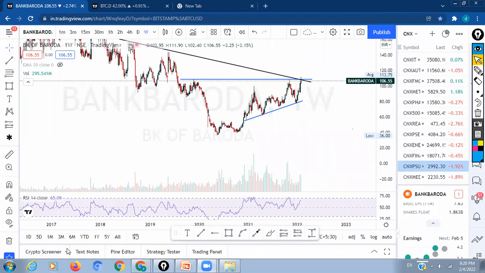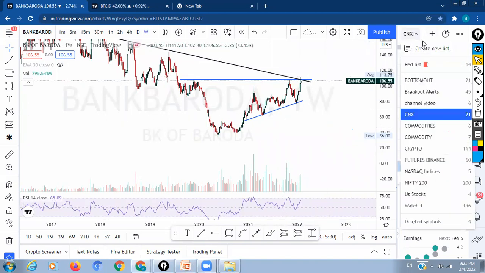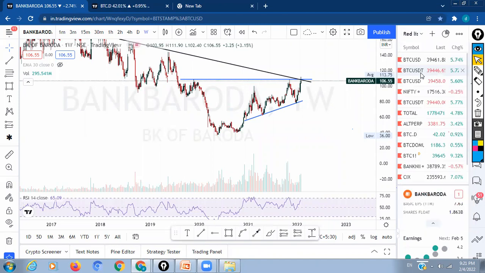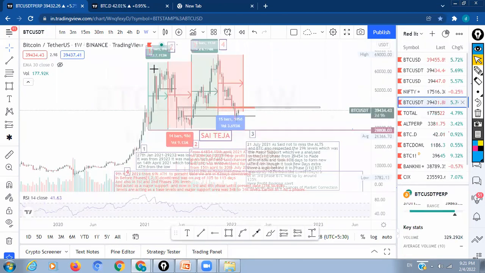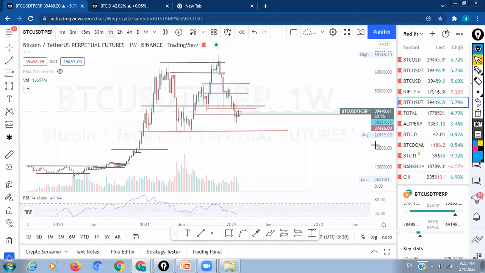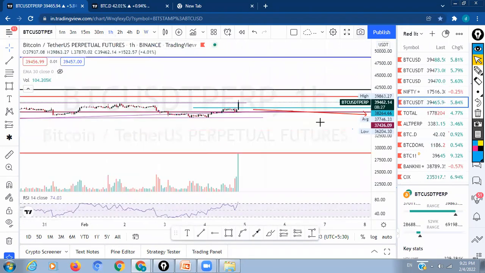And whenever merging is happening in PSUs, always be a little bit careful, because the merging ratio might be favorable just to attract investors, but later on it's really bad in the books. So that's the reason I would really like to stay away from PSU banks. I hardly trade in PSU banks.